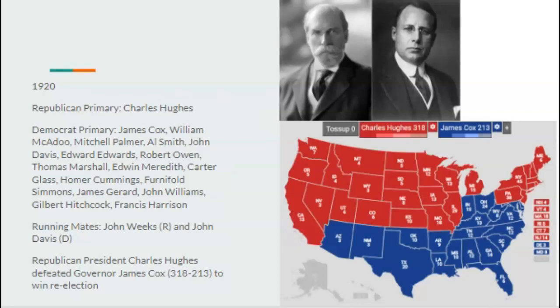Charles Hughes, even though he does worse, which he would become the first president to do worse the second time around, would still beat James Cox 318 to 213 to win re-election. And in this time, we'd more probably see a crash in the economy. Nothing too bad, probably like a recession of some sorts. It'd be a very small time recession. However, it's still bad enough to the point where the Democrats get a huge boost heading into the 1924 election. However, free silver is not the suspect quite yet.